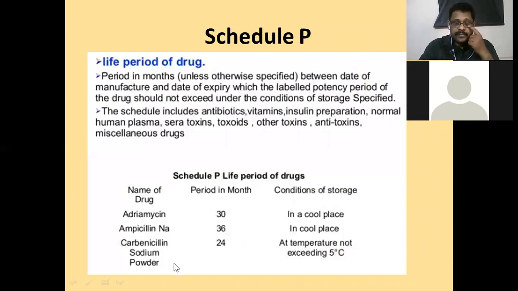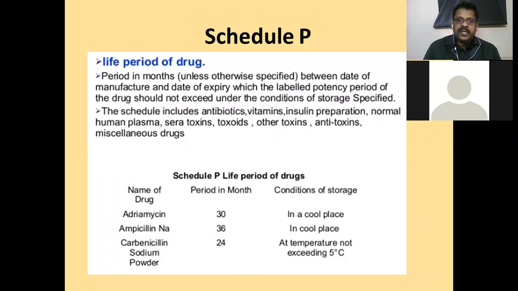Schedule P. Schedule P is the life period of drugs. So we find out the shelf life of the product, and then accordingly we label the expiry date of the product. And also we should adopt proper storage conditions for these preparations. That is essential. If the storage conditions are not maintained, then the life period may differ, maybe lesser than that. Period in months, for example, unless otherwise specified, between date of manufacture and date of expiry, which the label potency period of the drug should not exceed under the condition of storage specified.